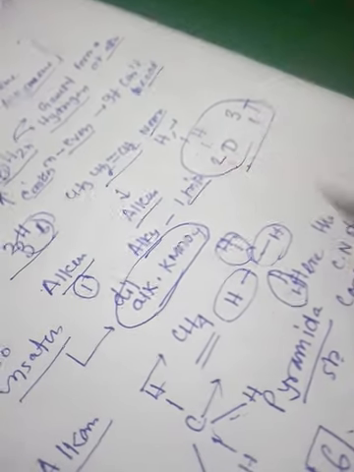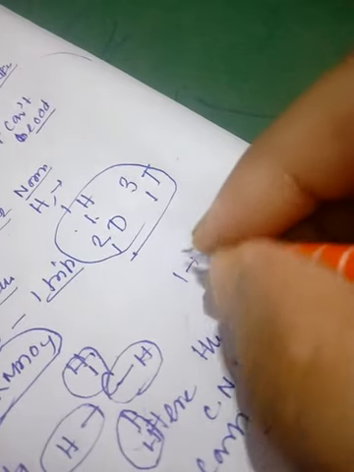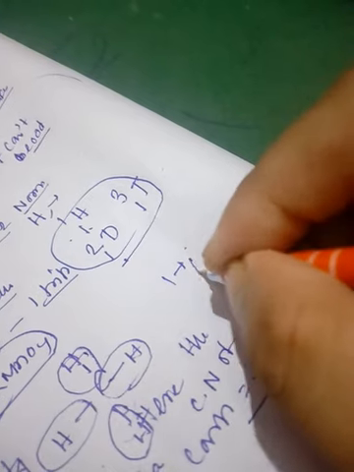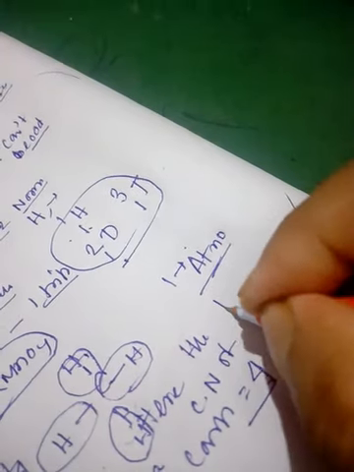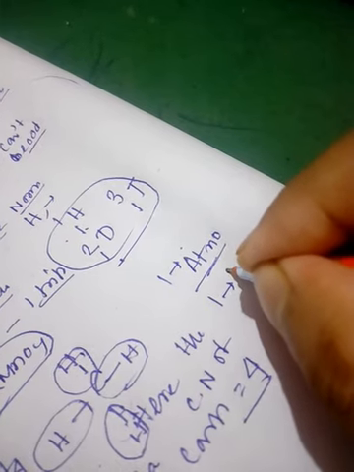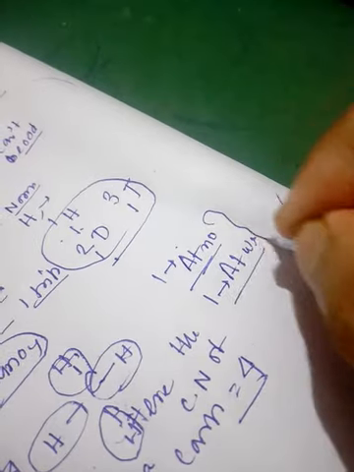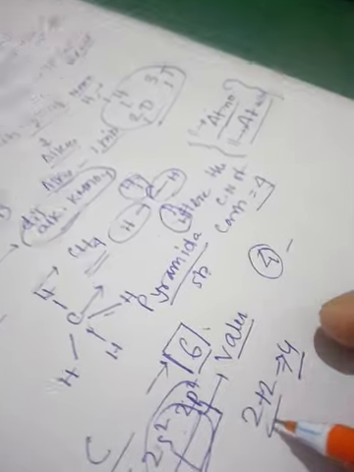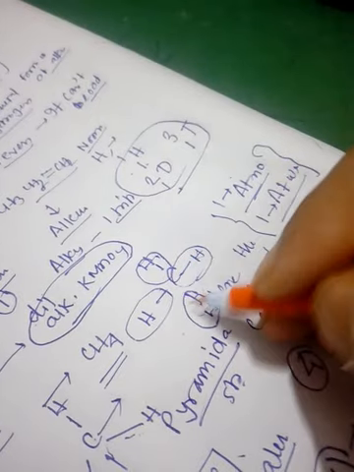Now what does this signify? The lower number signifies the atomic number, and the upper one signifies the atomic weight. I will discuss this in the next class. Now comes to this point: the valency is 4, so it can coordinate to 4 ligands.